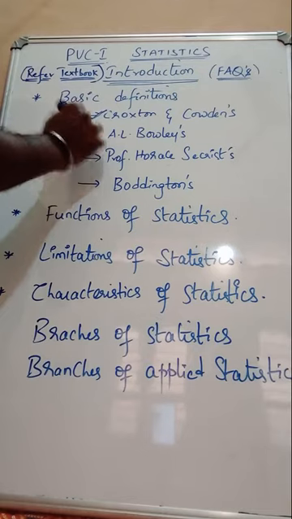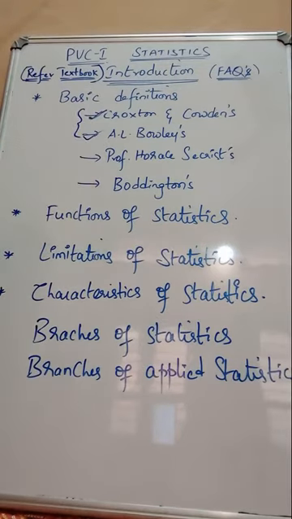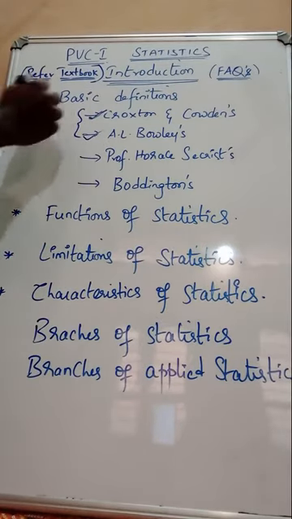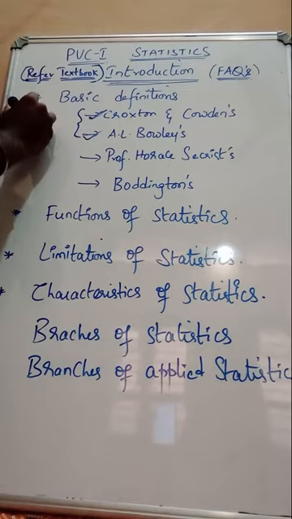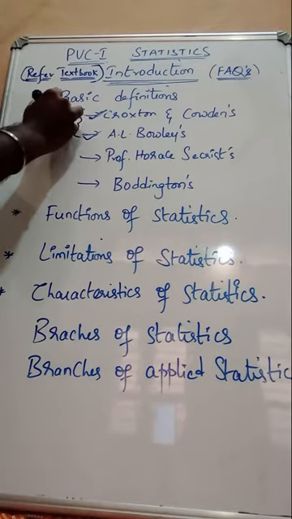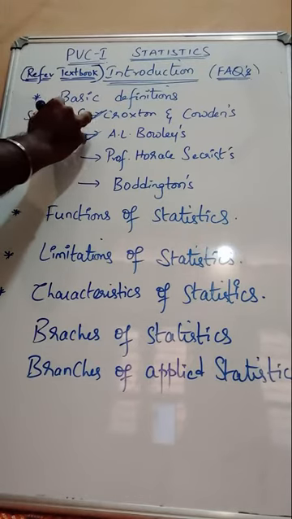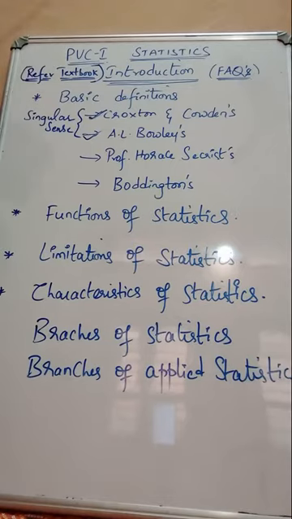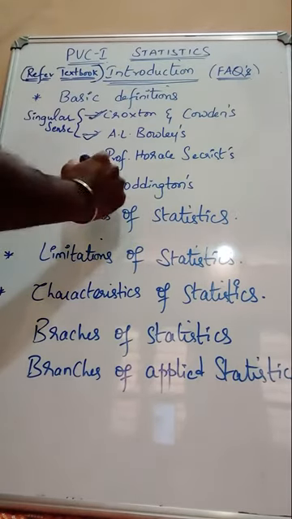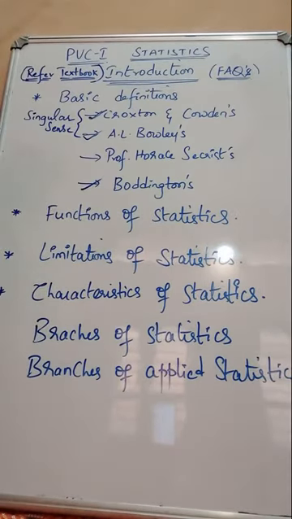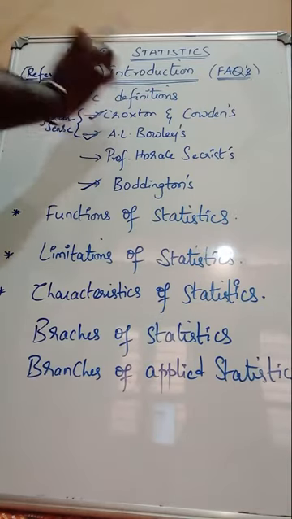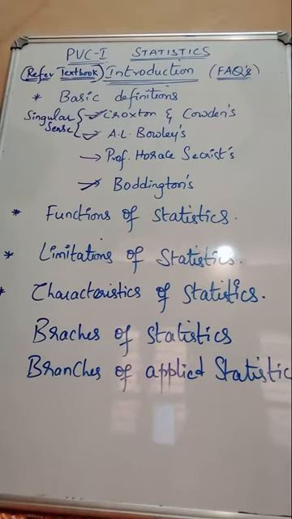And these two definitions we call singular sense definitions of statistics. Even Boddington also comes under singular sense, right? Croxton and Cowden, it's a science of collection of data, presentation, analysis and interpretation of numerical data. And A.L. Bowley's definition, it is a science of averages.